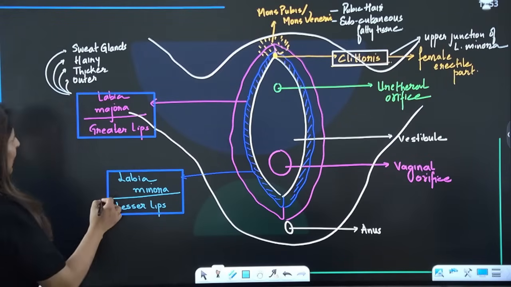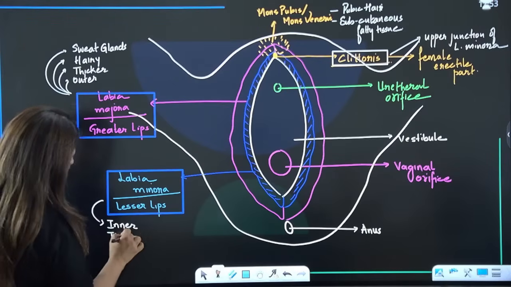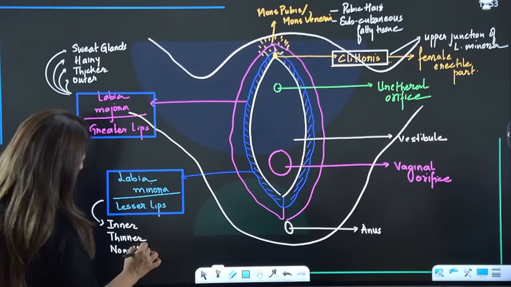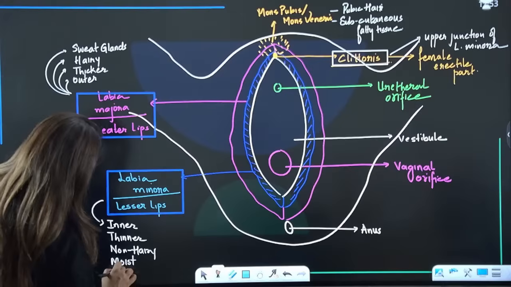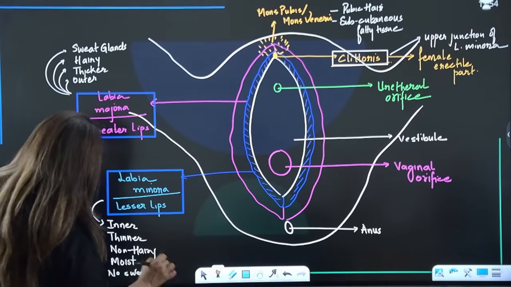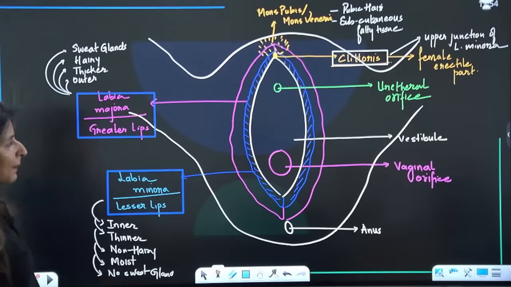While talking about minora, these are inner, thinner, non-hairy, and moist but with no sweat glands. Are we clear? Please tell me these points are clear.